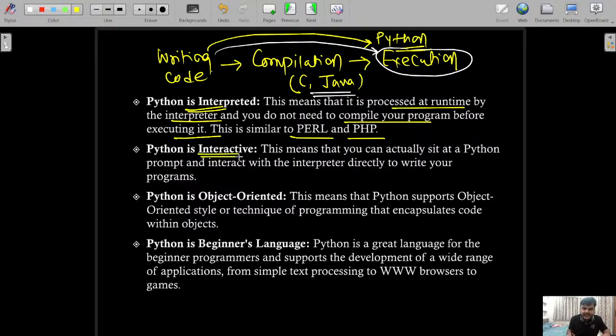Python is interactive. This means that you can actually sit at a Python prompt and interact with the interpreter directly to write your programs, just like how you use Notepad. In a similar way, we can use the Python interpreter as well.